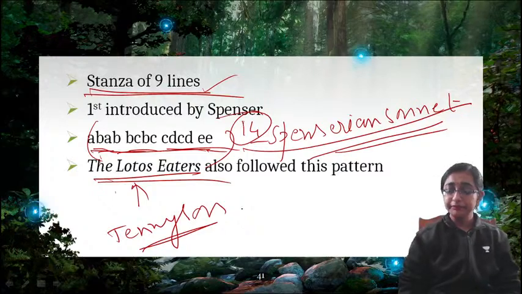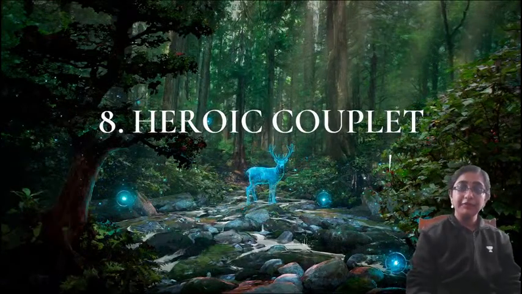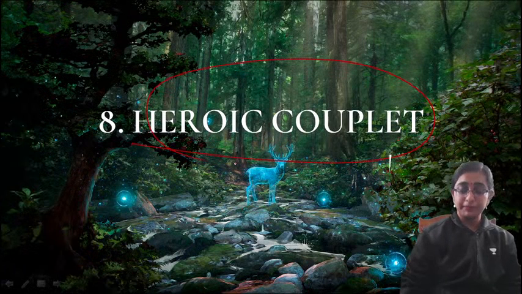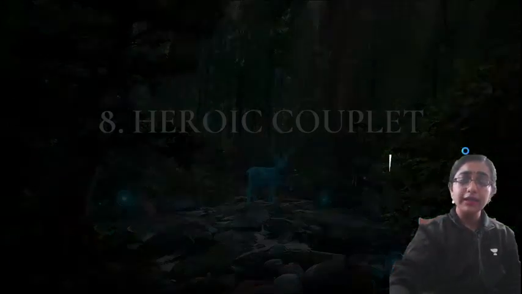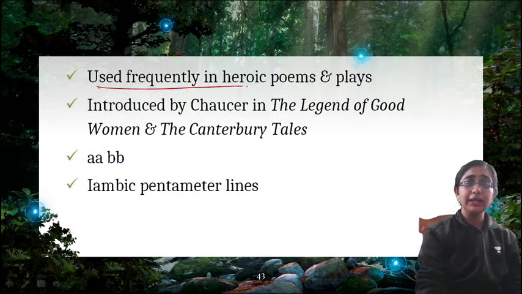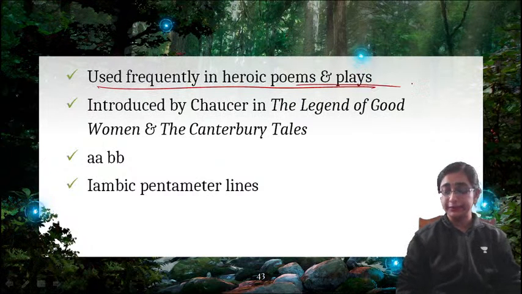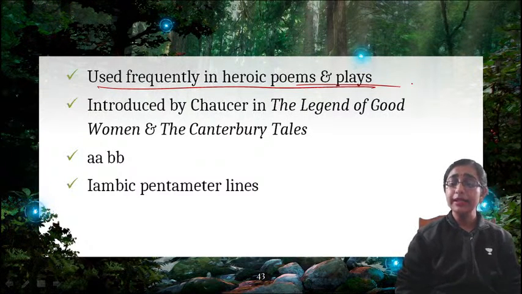Right? Now, next is heroic couplet. Very famous verse form, heroic couplet. Couplet means 2 rhyming lines. But why is it called heroic? It is called heroic because it is used frequently in heroic poems and plays. Heroic poems and plays are actually written in this couplet. That is why it is known as heroic couplet.